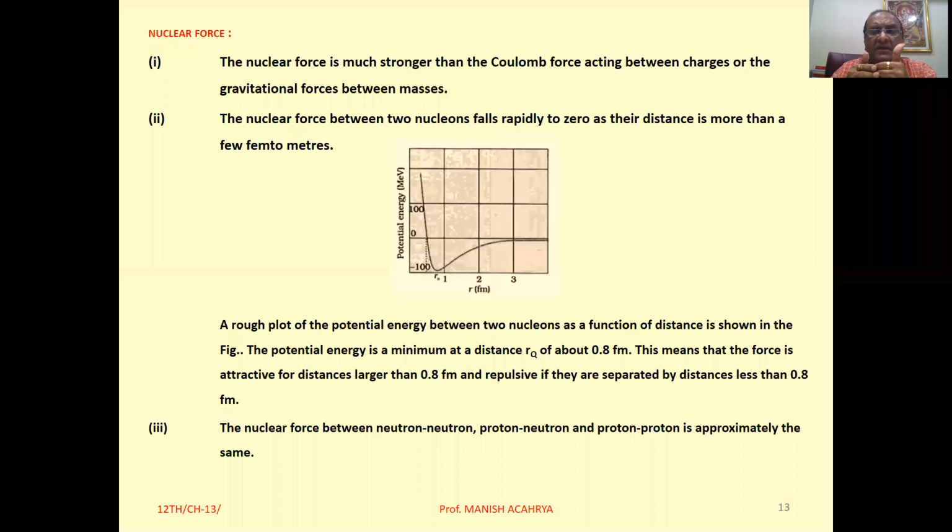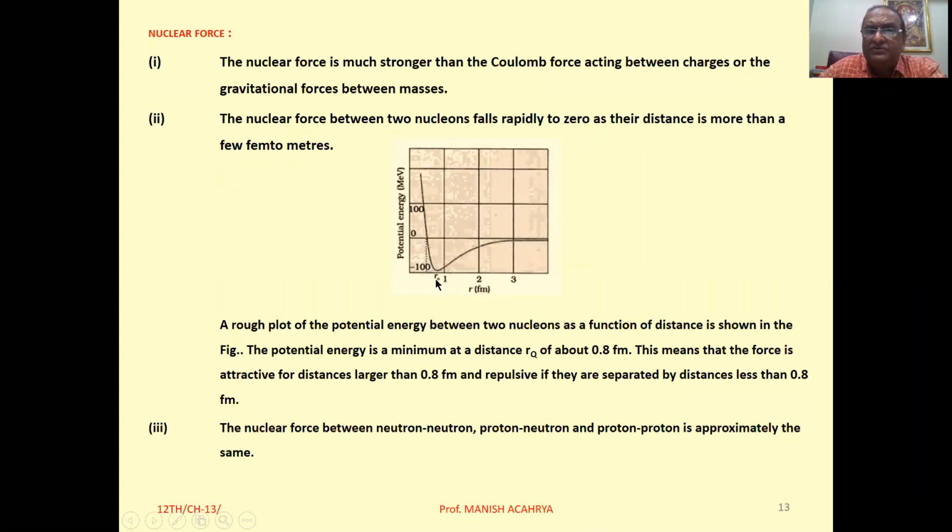And here, suppose we draw the graph of potential energy versus distance between nucleons, then the graph will be as shown in the figure.